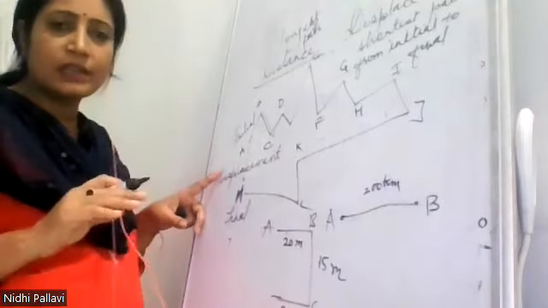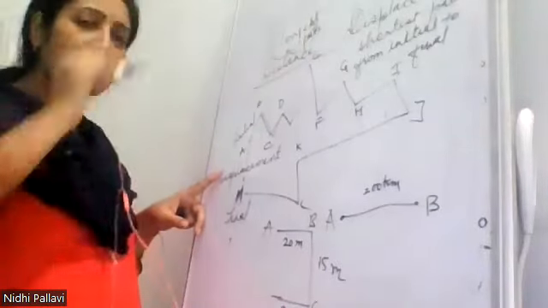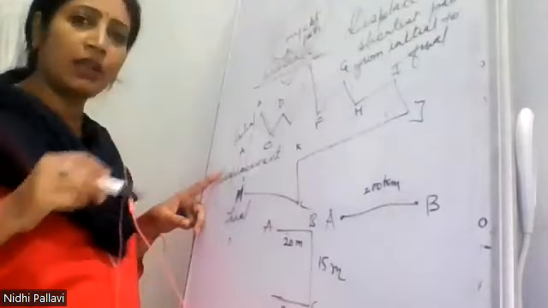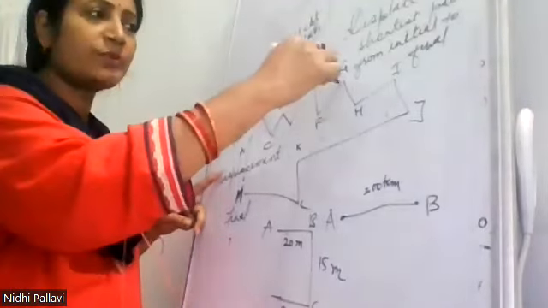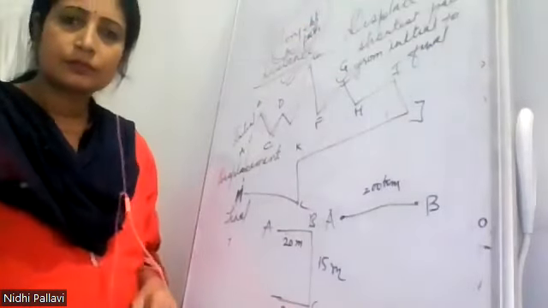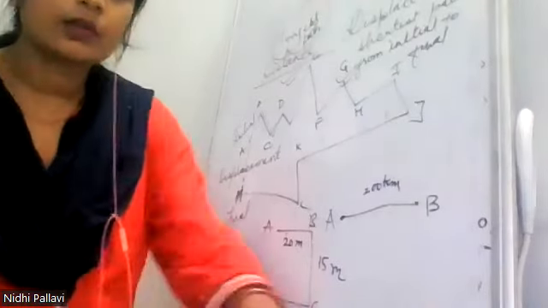Displacement is always less than distance. You can see why? Because distance is the longest path, it will always be greater. And displacement is the shortest path, so it will always be smaller than distance. I hope the thing is clear to you. Yes, ma'am.